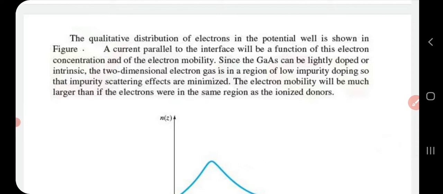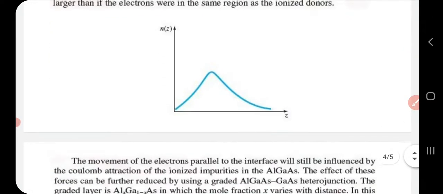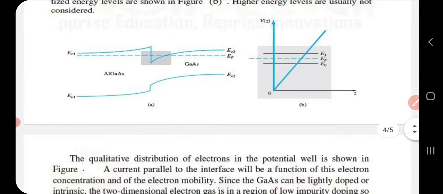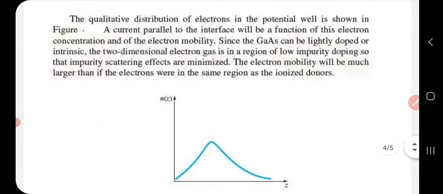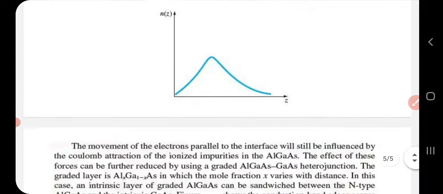The qualitative distribution of electrons in the potential well is shown in this figure, which you will have to draw. These figures also you have to draw. A current parallel to the interface will always be a function of the electron concentration and the electron mobility. We already said that gallium arsenide is slightly doped, so the two-dimensional electron gas is in a region of low doping. So impurity scattering will be negligible, and the electron mobility will be larger than if electrons were in the same region as ionized donors. So electron mobility in this case will be large.